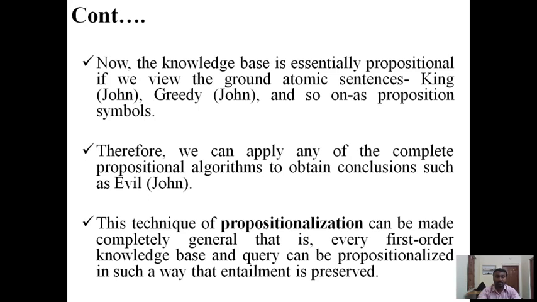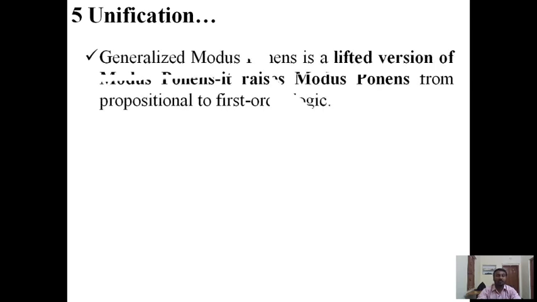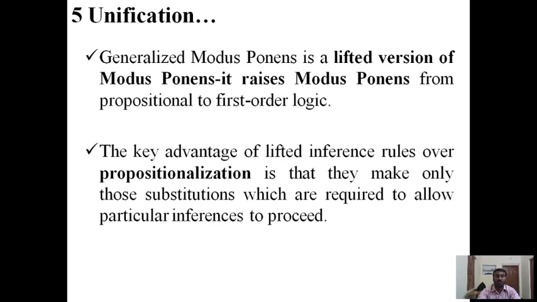So these are the concepts of first order logic. Now we are going to discuss unification. What is meant by unification? Generalized modus ponens is a lifted version of modus ponens. It raises modus ponens from propositional to first order logic.